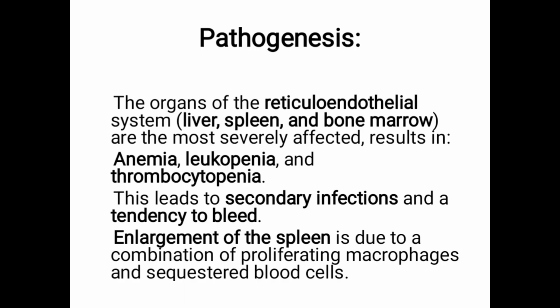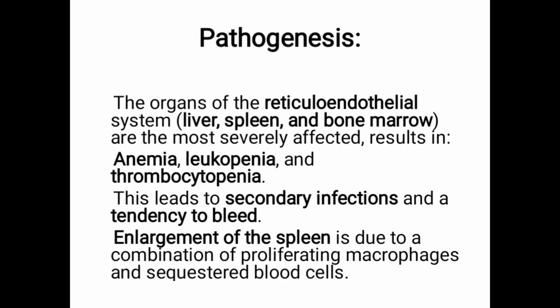Regarding the pathogenesis, the organs of the reticuloendothelial system, which are the liver, spleen, and bone marrow, are the most severely affected. Once the bone marrow is affected, that can lead to anemia, leukopenia, a decrease in the white blood cell count, and even thrombocytopenia, a decrease in the platelet count. This leads to secondary infection and a tendency to bleed. Once there is thrombocytopenia, this can lead to bleeding. When there is leukopenia, secondary infection can occur.